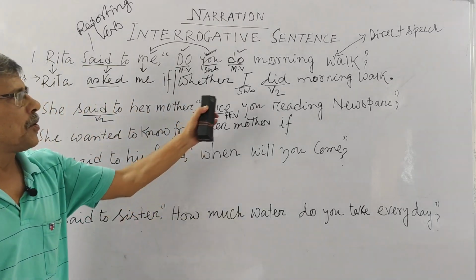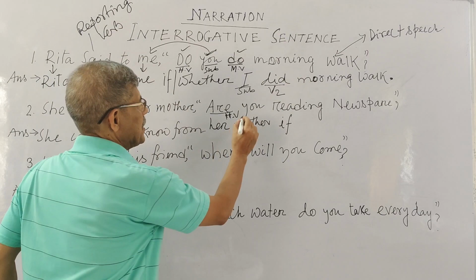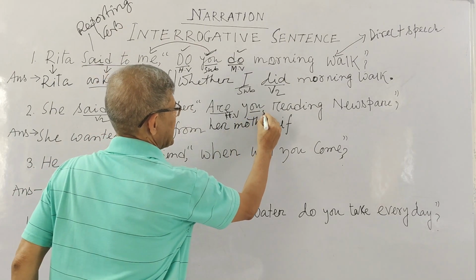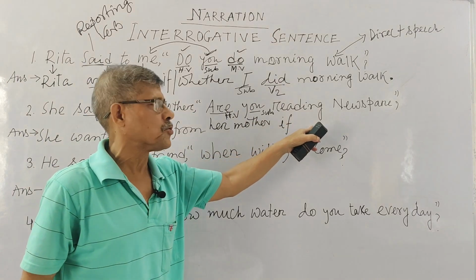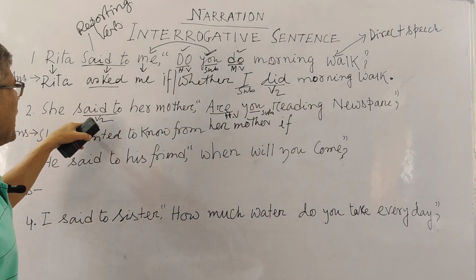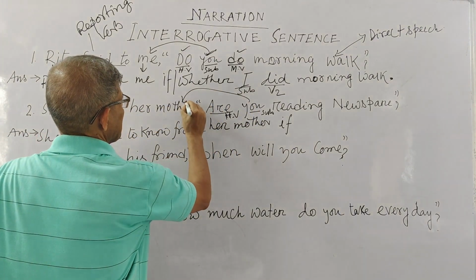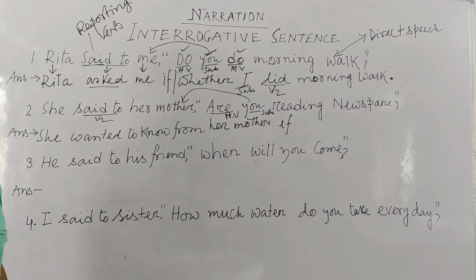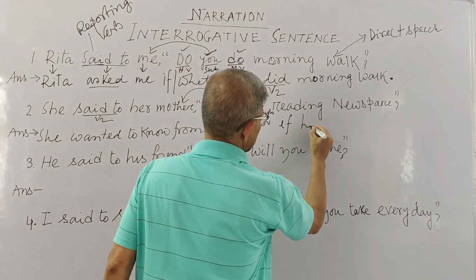Okay? Now you have to make it an assertive sentence. Now who is you here? This is your subject, mind it. And this subject you have to set first to get an assertive sentence. Now who is you here? She said to her mother, you. That means her mother. You implies her mother. Now you write her mother.